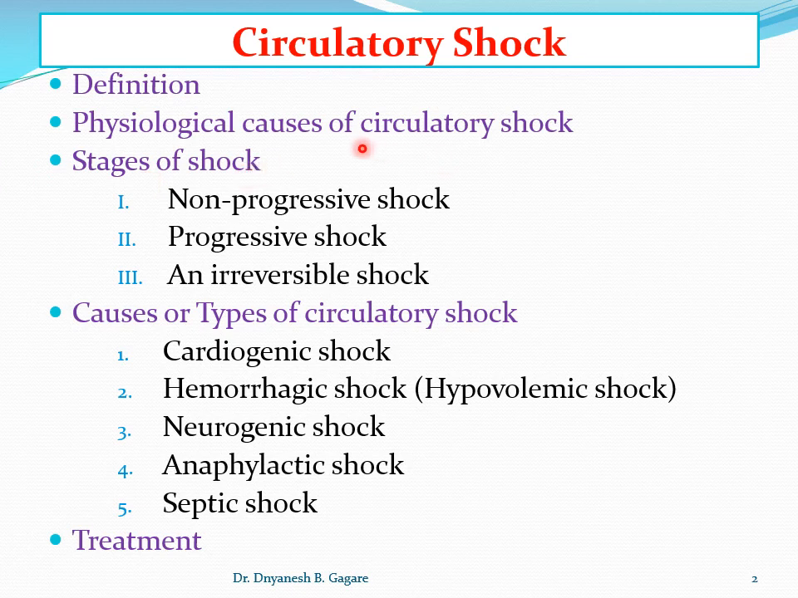Any type of shock can proceed through three stages. The stages are non-progressive shock, progressive shock, and irreversible shock. Non-progressive shock means that once this type of circulatory shock starts, it can be recovered. Our body's compensatory mechanism can recover the body from this type of shock, that is called non-progressive, meaning there is no progress of the shock.